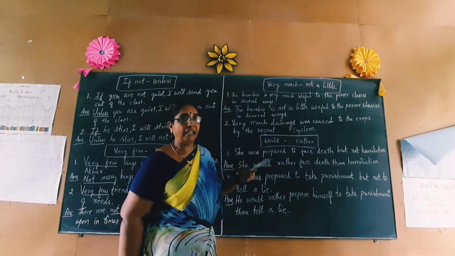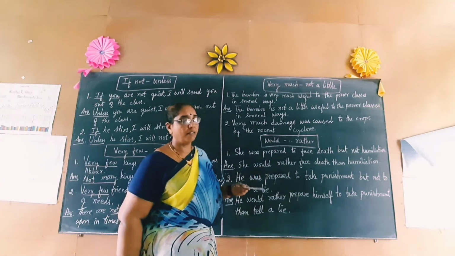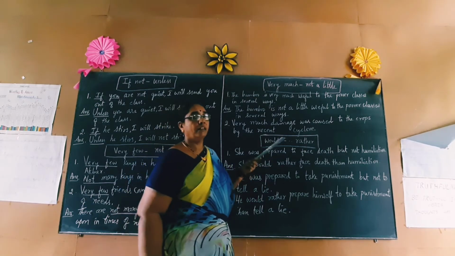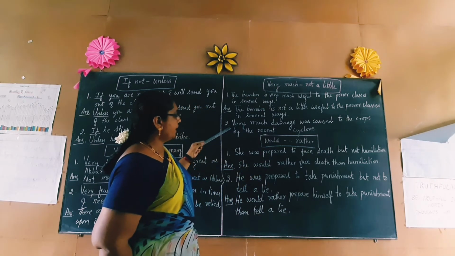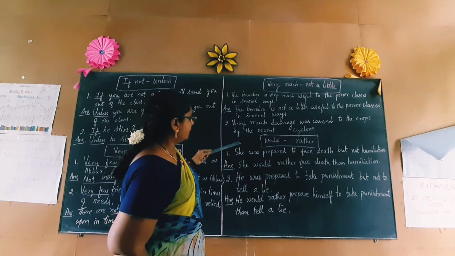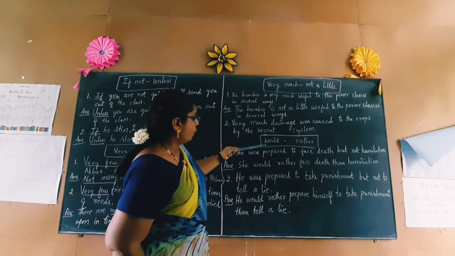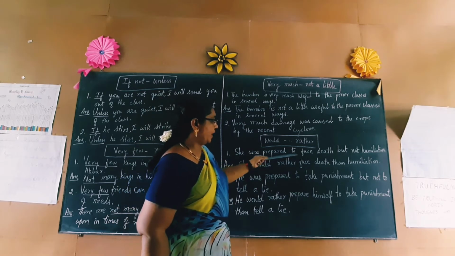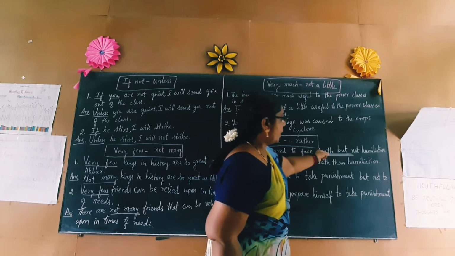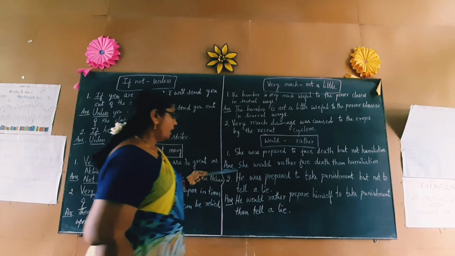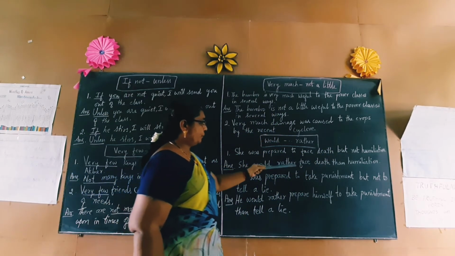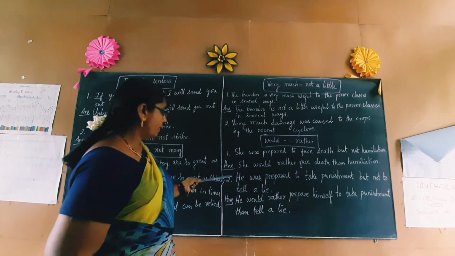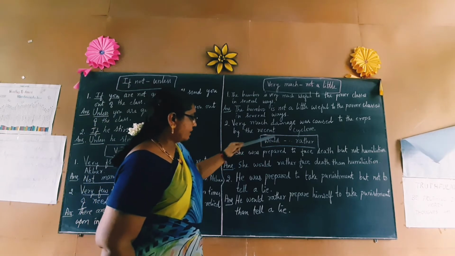If you cannot get the meaning once you read it, try to read two or three times, then you will be able to understand it better. We take the other one, would rather. She was prepared to face death but not humiliation. She would rather face death than humiliation. Would rather.